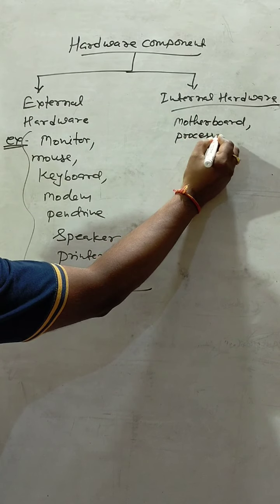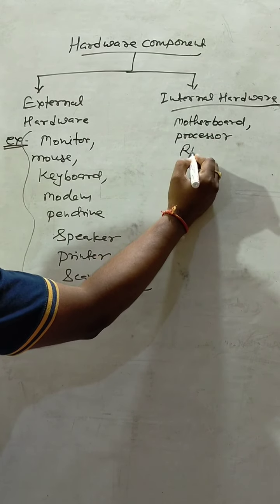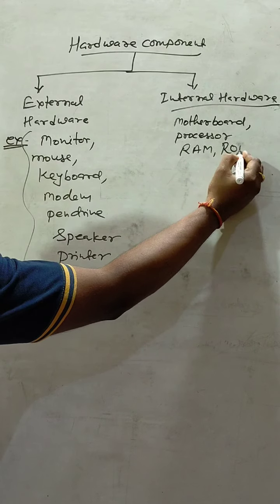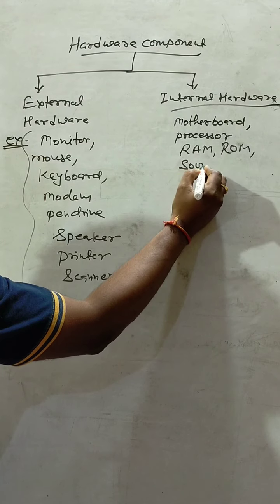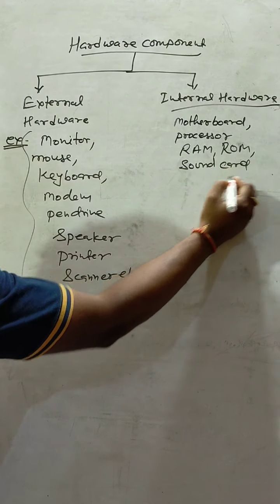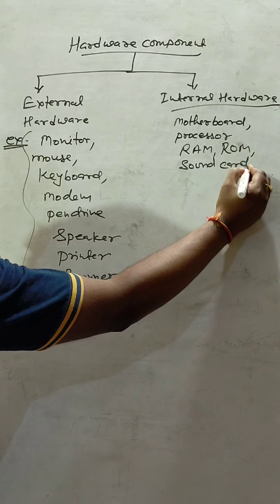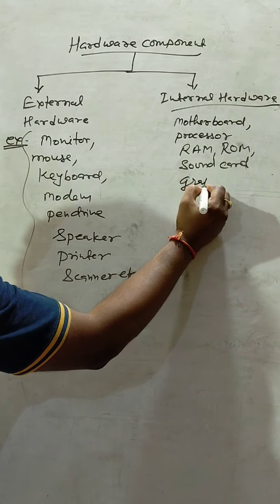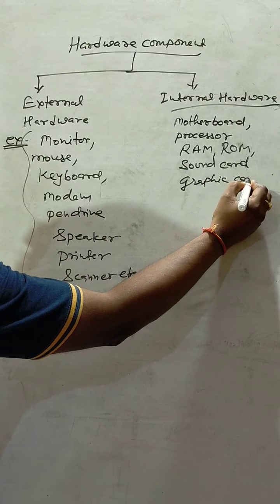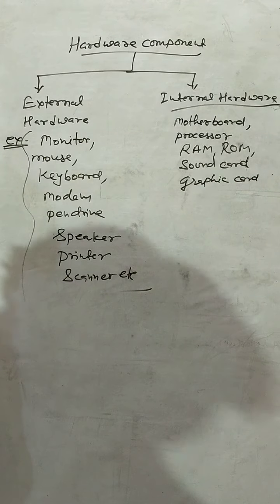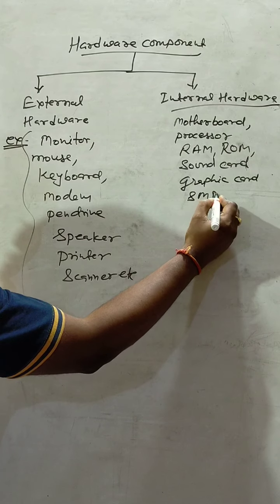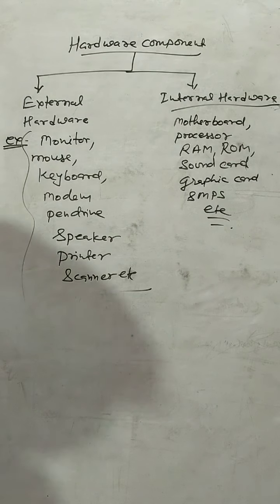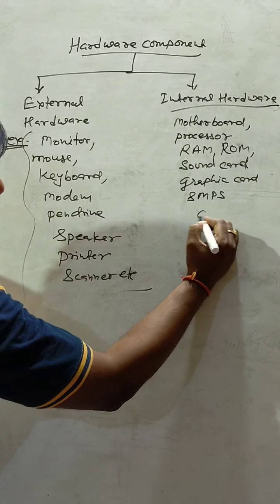Memory unit, that is RAM, ROM, sound card, graphic cards, SMPS, and disk drives also.